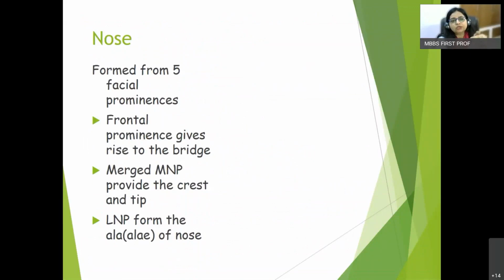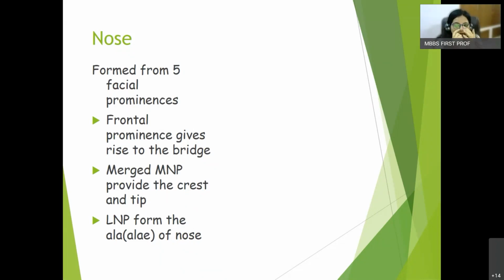Now when we talk about the nose, by now you must have understood the 5 facial prominences. These 5 facial prominences are giving rise to the medial nasal prominence, a paired structure, again the lateral nasal prominence, that is also a paired one, and they are giving rise to the structures helping in the formation of nose. Now you see, this is the bridge of nose, this area. This bridge of nose is formed from the frontonasal prominence.